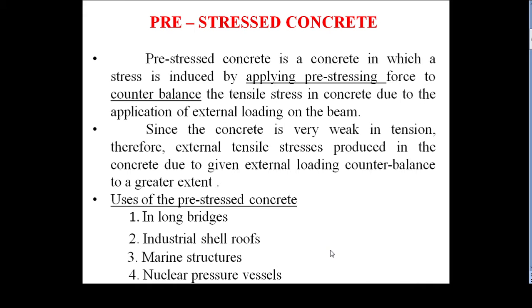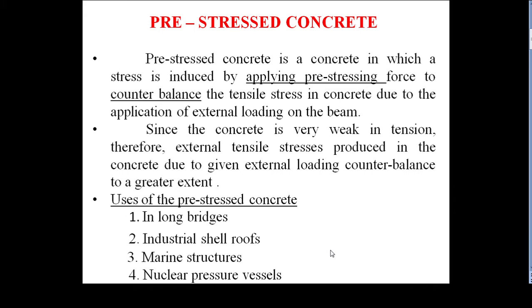Now some history of pre-stressed concrete. We know that pre-stressed concrete has cement, coarse aggregate, fine aggregate, water, sometimes nowadays admixtures, and also reinforcement, and wires, cables or strands are included in the pre-stressed concrete member.